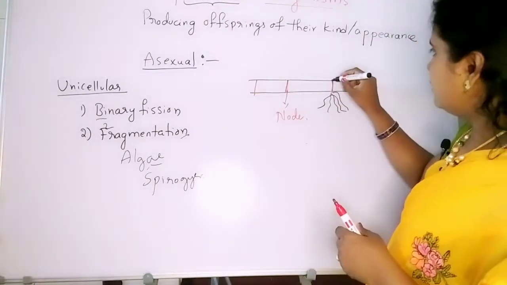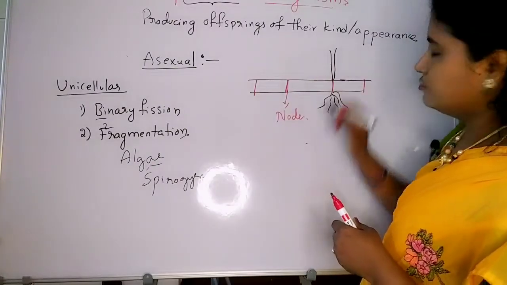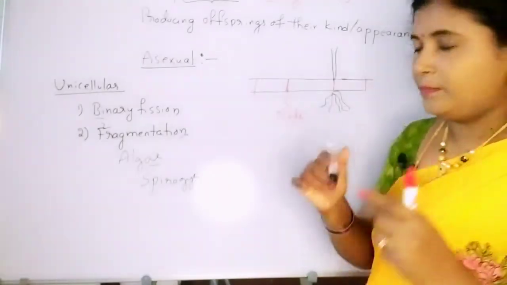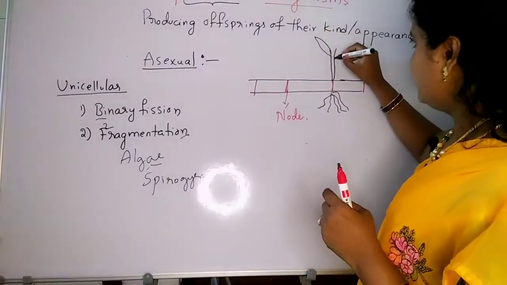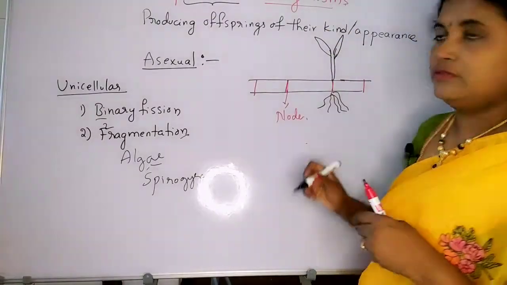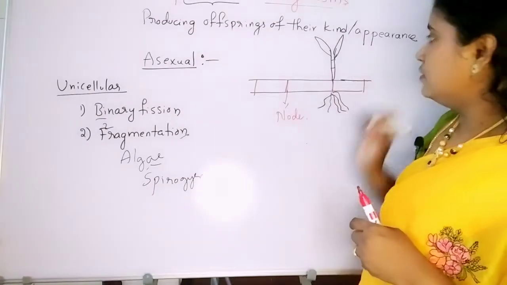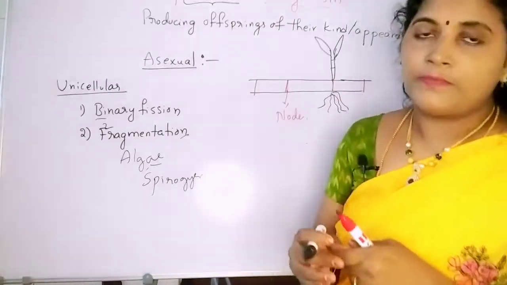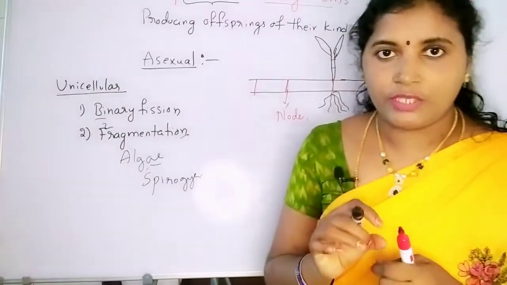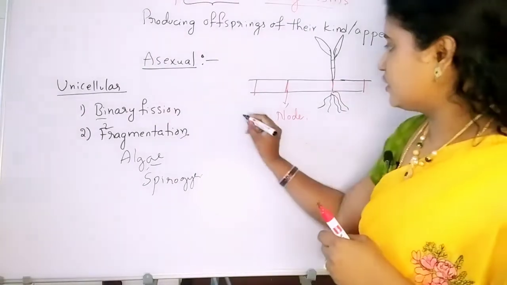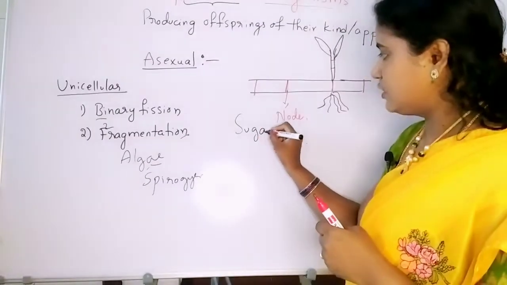And from that the upper part can grow as a new plant. So here the asexual reproductive structures are the nodes in the sugarcane.